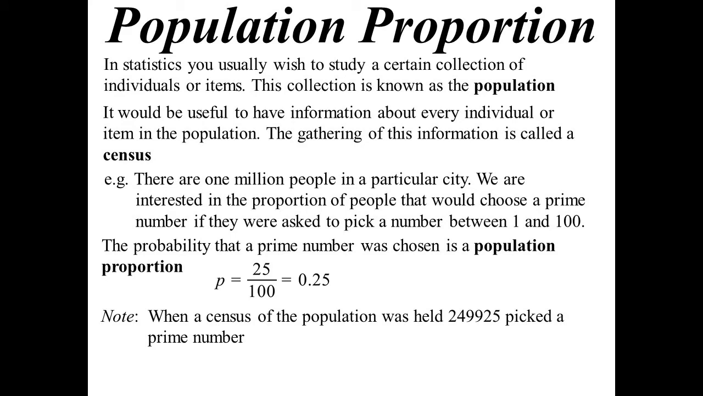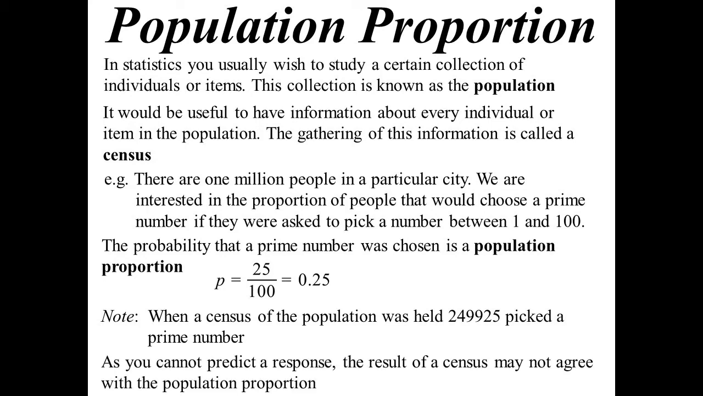When we went and actually surveyed our population, I did a simulation, of course. I didn't actually go out and talk to 1 million people, but ended up creating a census where 249,925 of them chose a prime number. You can't predict the response. That's the point. So the result of the census is not necessarily going to agree with the population proportion. The population proportion, I guess, is what we expect to happen.